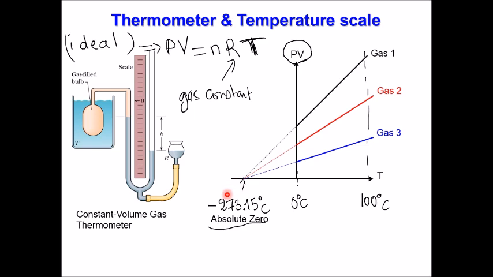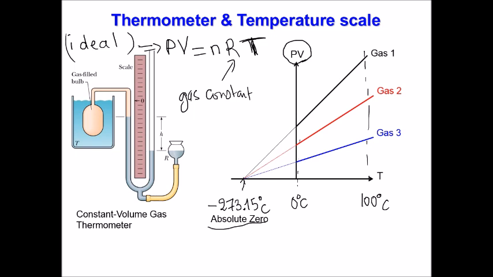here, for example? Being at this point means I have the product of P times V negative. But can we have that? Can we have a negative volume? That doesn't make sense. Can we have a negative pressure? That doesn't make sense either. Pressure is always positive, so this product PV is always positive. What it means is that's the smallest temperature that we can achieve.